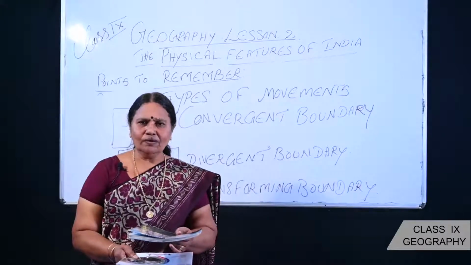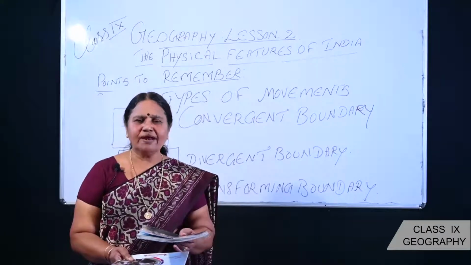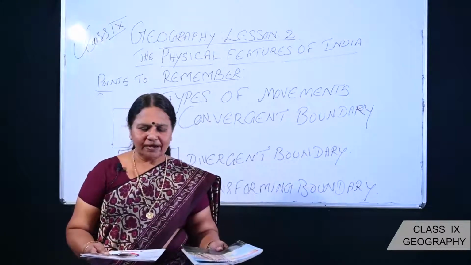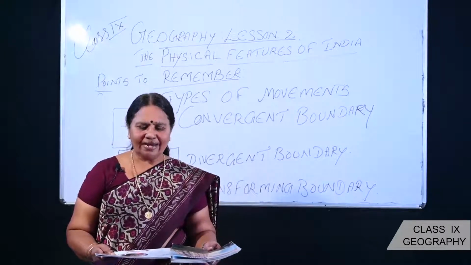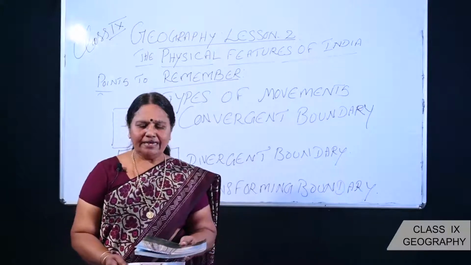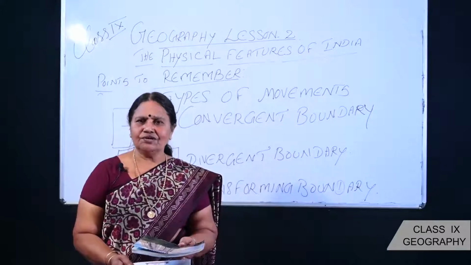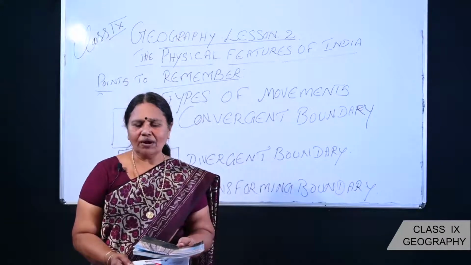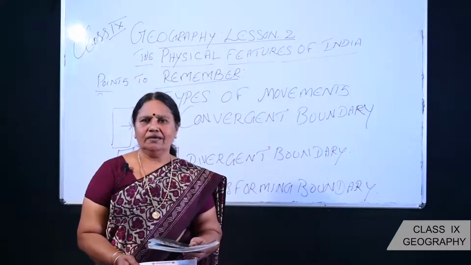Are you getting it? In this, the boundary itself is changing its shape and size. Say two tectonic plates are moving horizontally. Sometimes they may collide and crumble, and one tectonic plate might be at the top of the other tectonic plate. Such a type of movement is called transforming movement or transforming boundary.